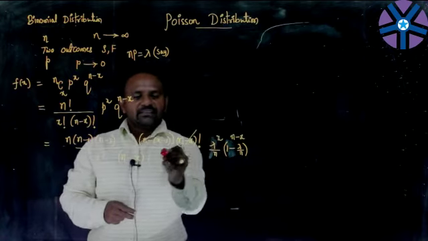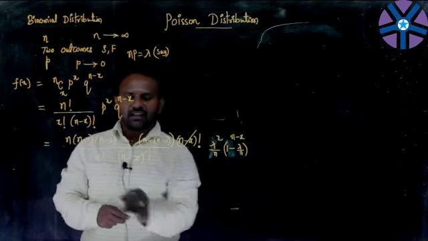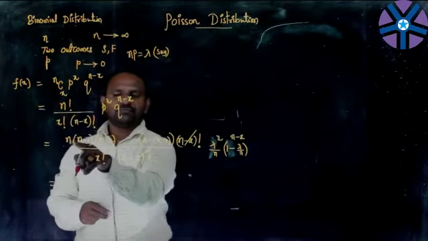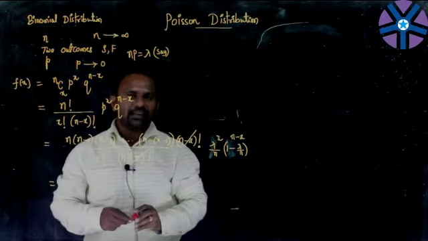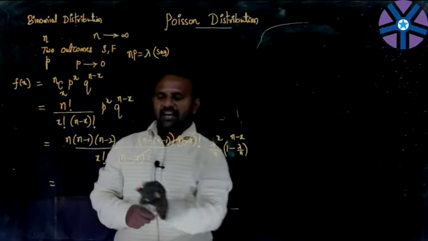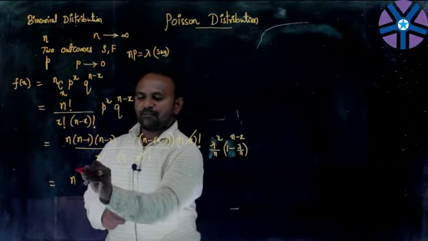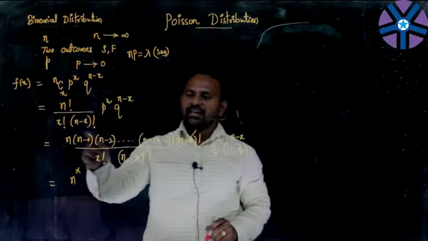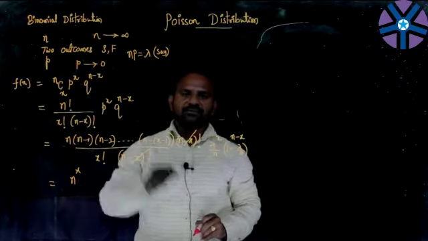Now these cancel, and in all these factors I would like to take n as common, so it becomes n^x, because there will be x many factors of n in these products.